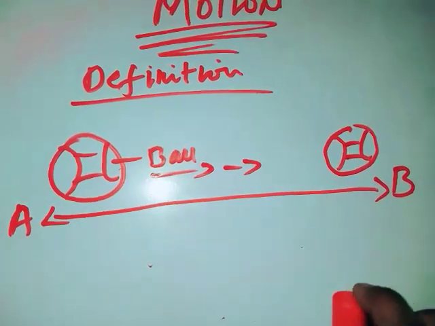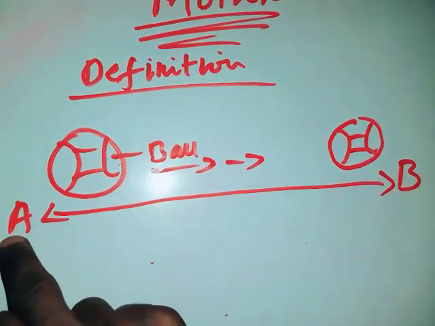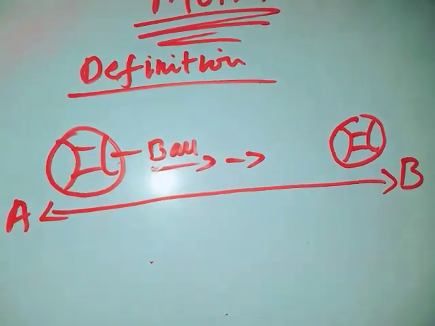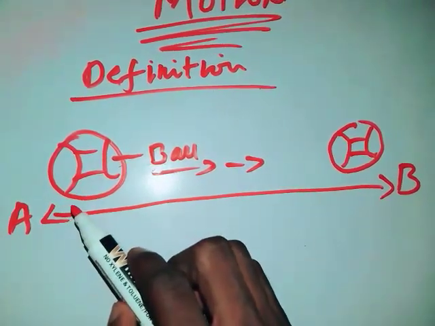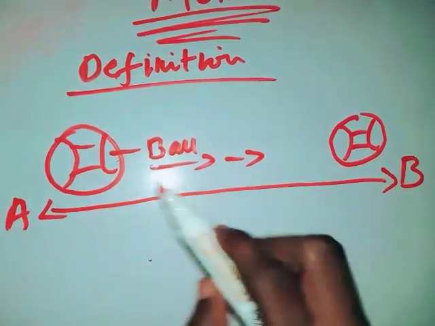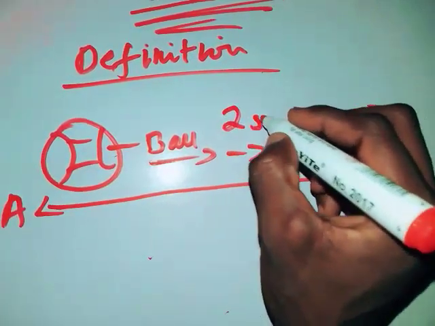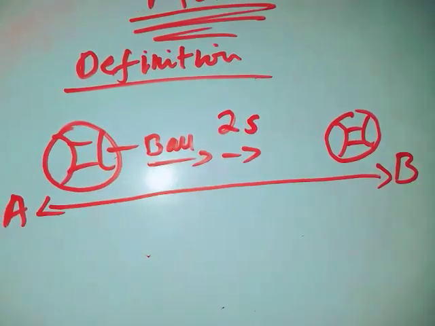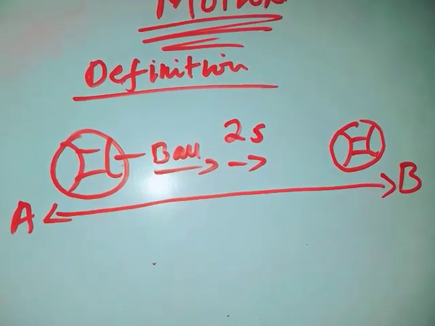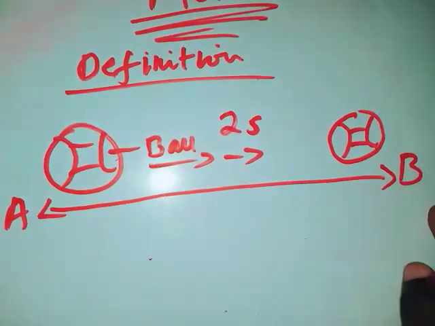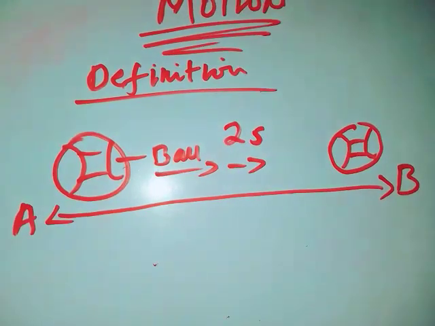That is motion. Another thing is the time taken for this ball to travel from point A to point B. Assume the time taken for this object to change its position from point A to point B is 2 seconds. So motion is a change of position of a body with time. So this is a complete definition of motion.